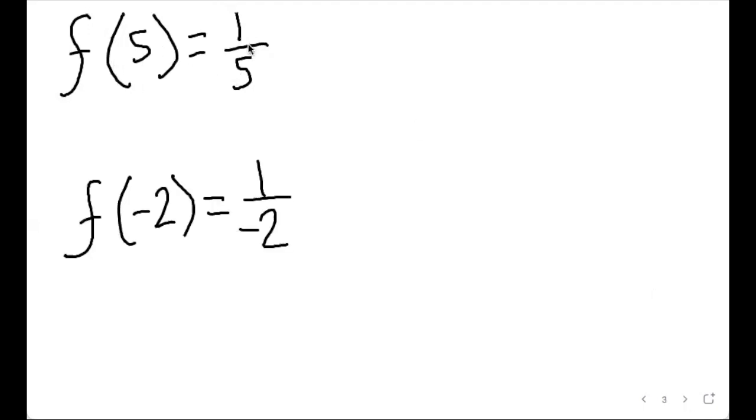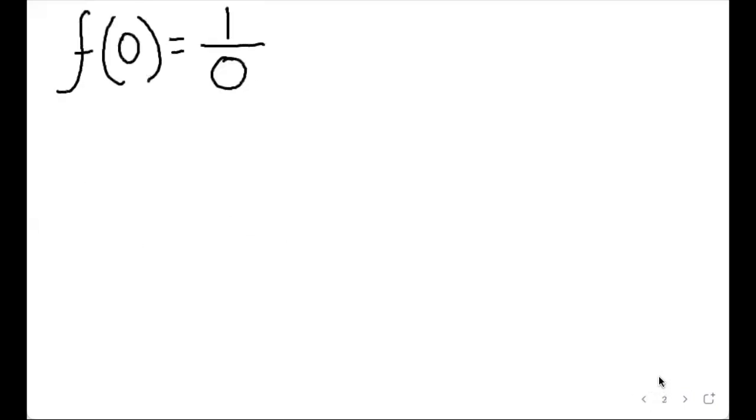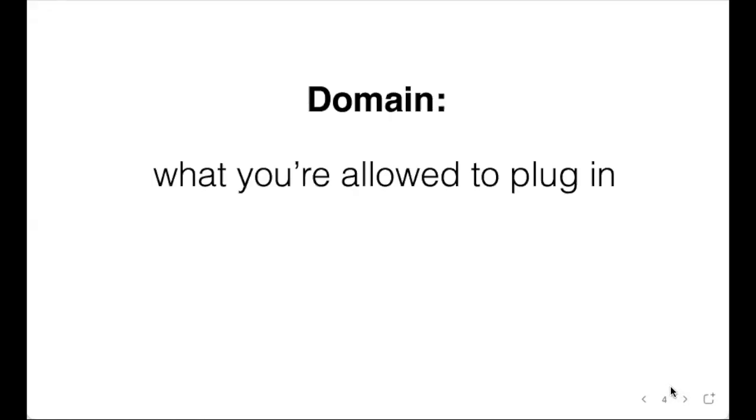Because then I would have a fifth. That's totally cool. I could plug -2 in. I would have negative a half. That's totally fine. So I think 0 is the only thing I'm not allowed to plug into this function. So that's the whole idea of domain. Domain is what you're allowed to plug in.